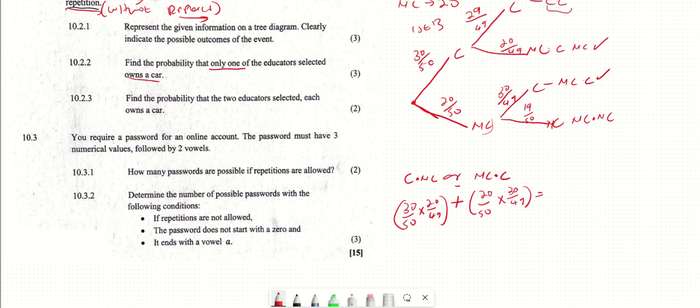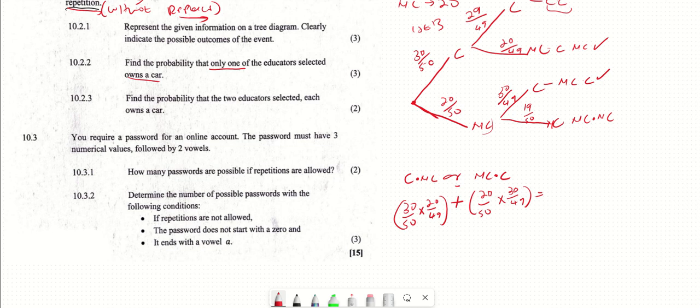So what is the probability of choosing here? The probability is 30 over 50 multiplied by 20 over 49, plus 20 over 50 multiplied by 30 over 49.